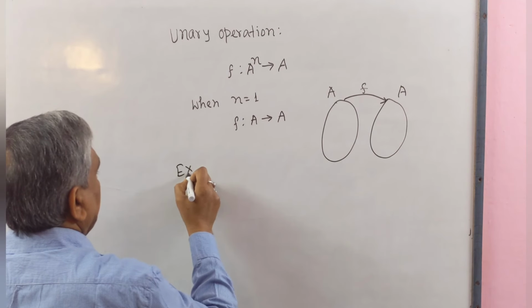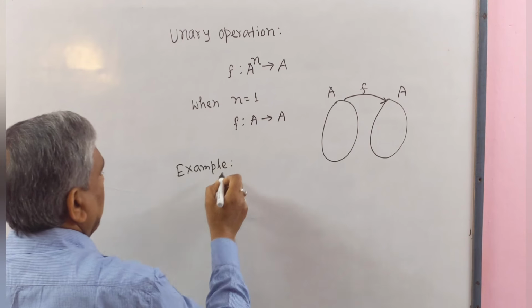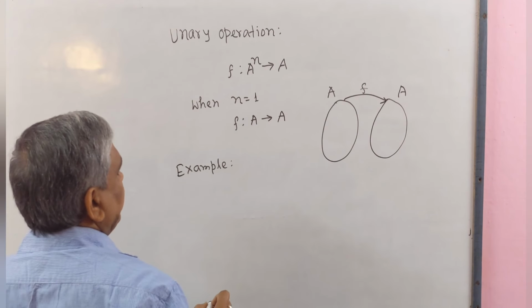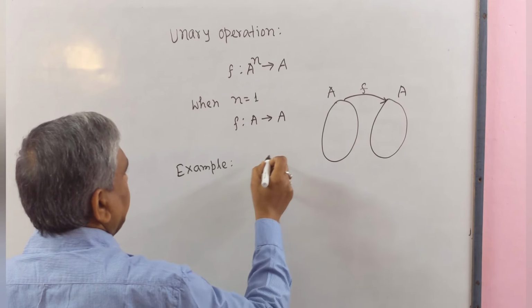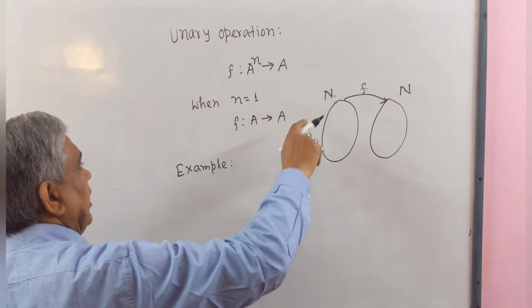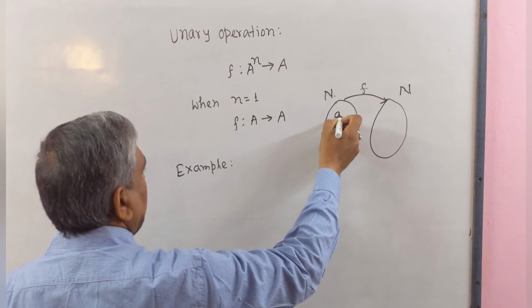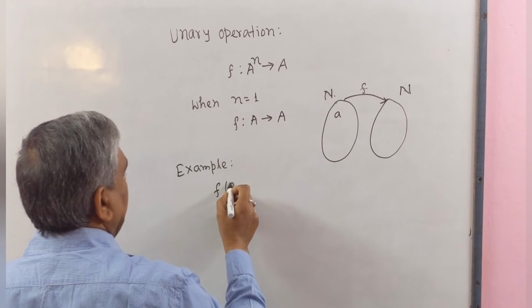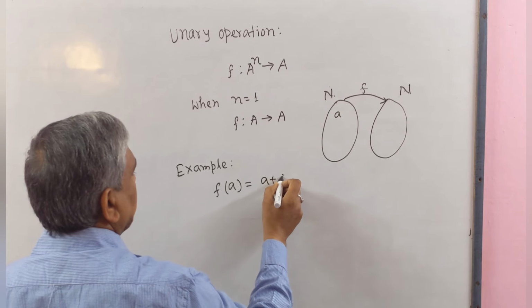Example. On the set of natural numbers, let F be a mapping defined on N into N such that F(a) equals a plus 2.